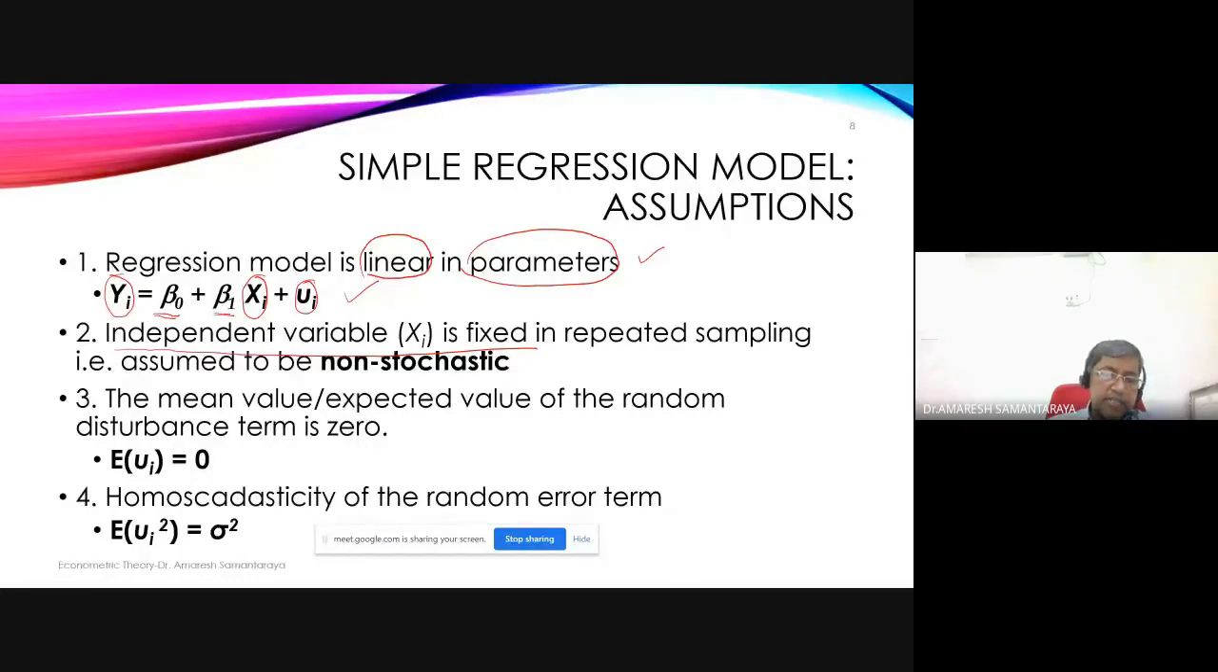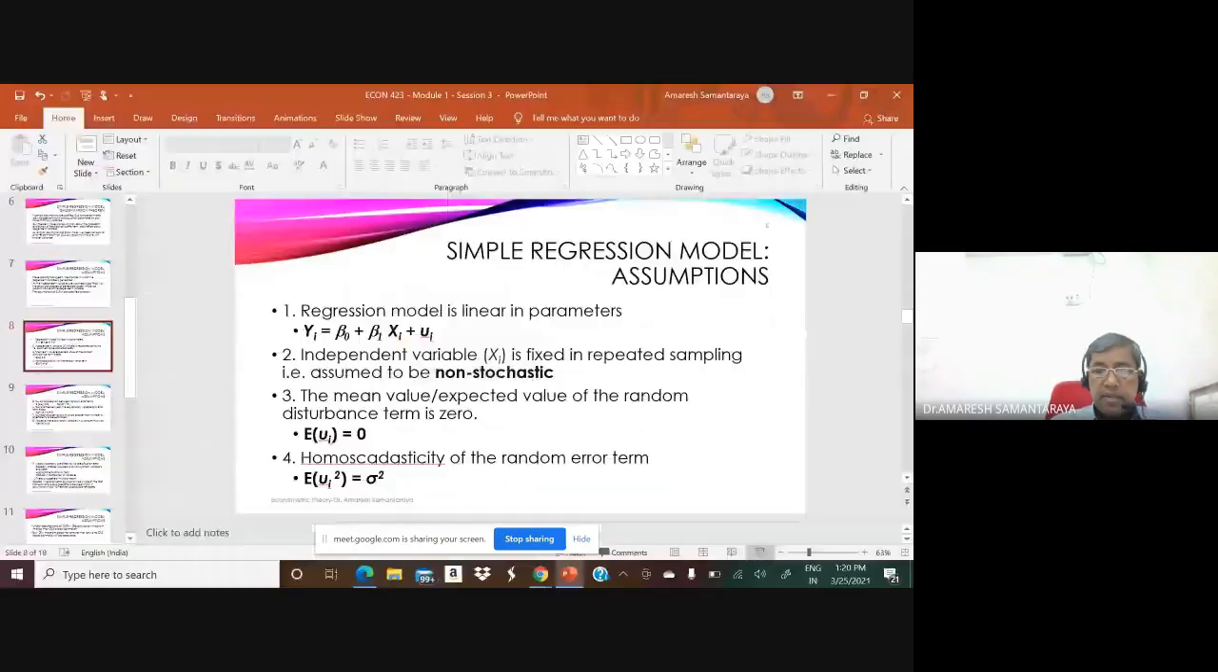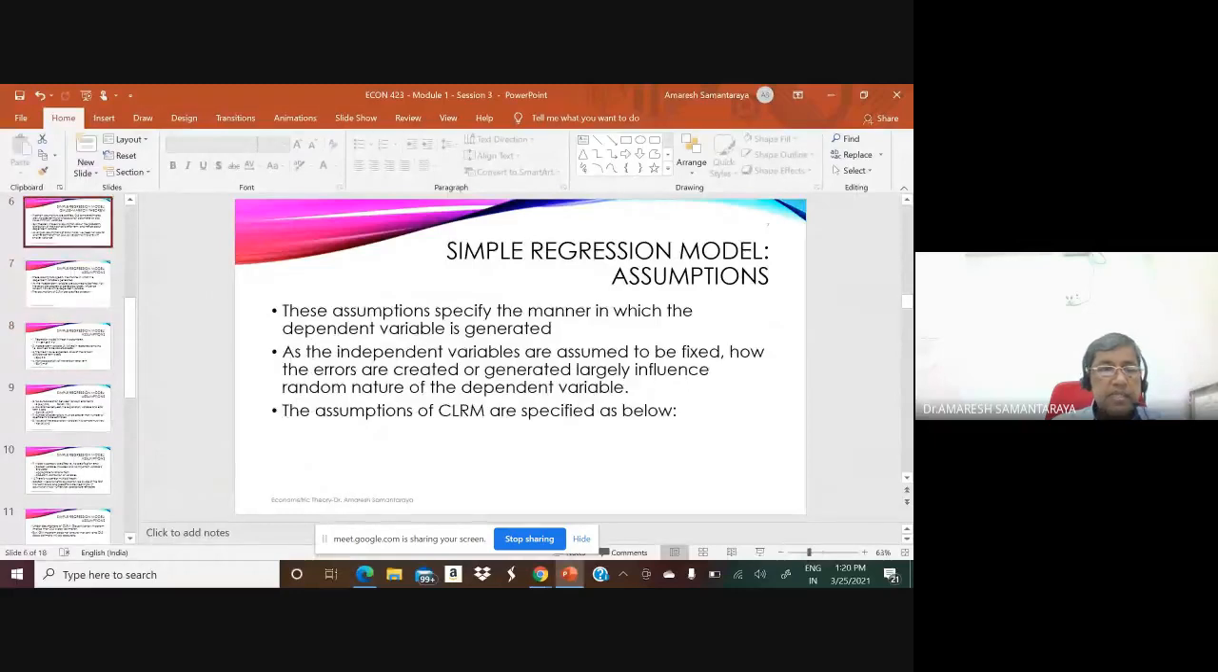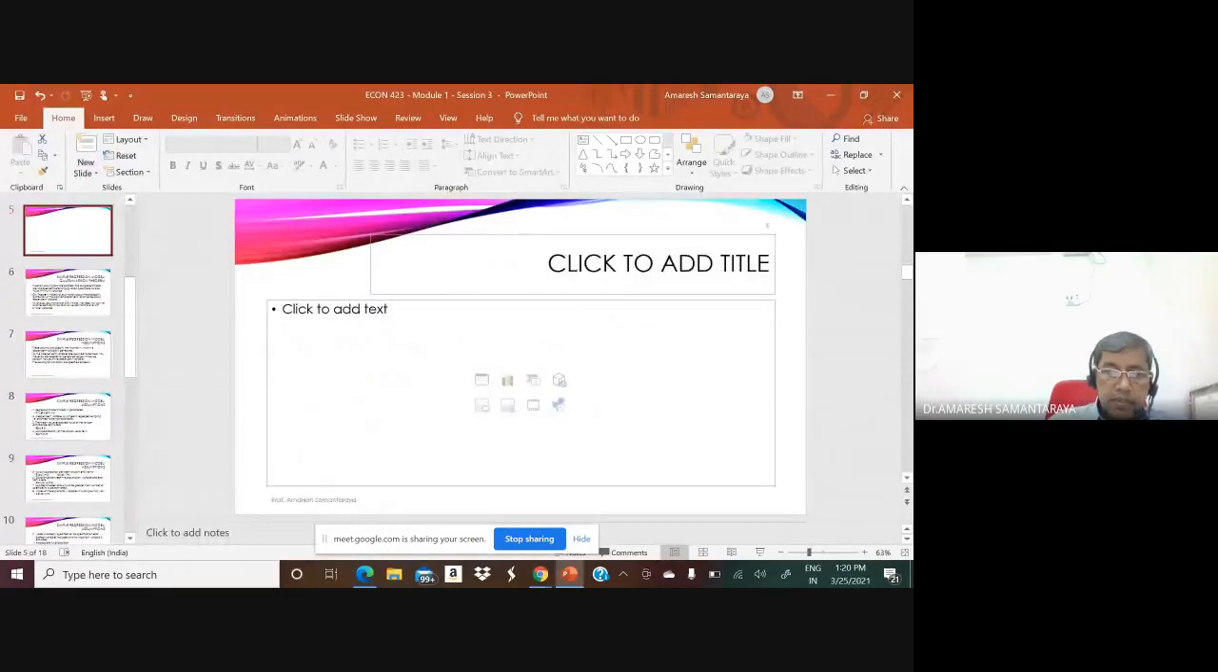And what is the third assumption? The third assumption suggests that the mean or expected value of the random disturbance term is 0. Now let me explain the model first, which is necessary before I go there. So look at our yi. What is our yi? Our yi is beta 0 plus beta 1 xi plus ui.